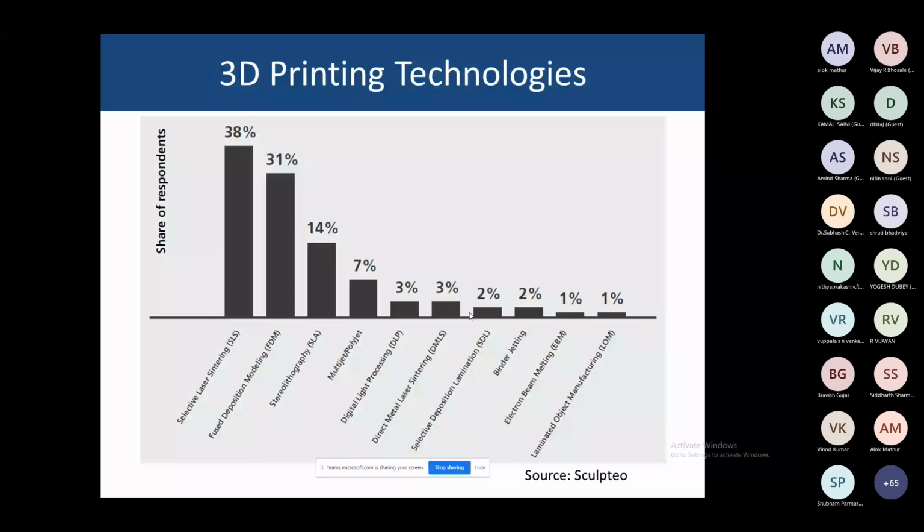Talking about 3D printing technologies, you can see the share of respondents. Most of the research is going on in selective laser sintering, right? That is 38%. Then fused deposition modeling is 31%. And stereolithography and multi-jet or PolyJet, this application is very little, right? We can achieve more accuracy and precision in the case of the laser sintering process as compared to fused deposition modeling or the multi-jet or PolyJet printing process. So there is a chart.